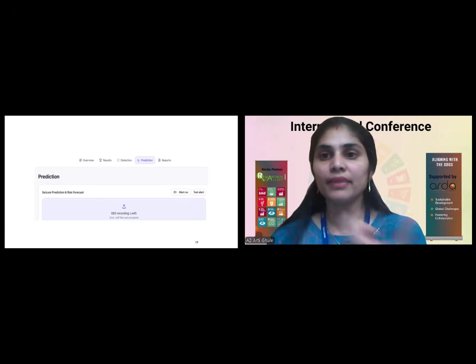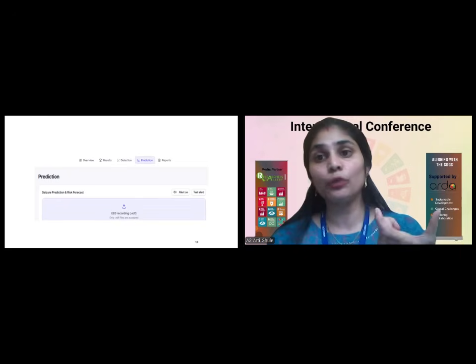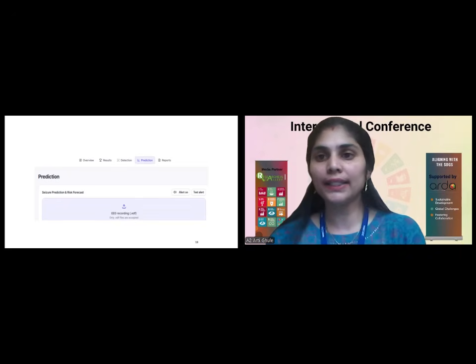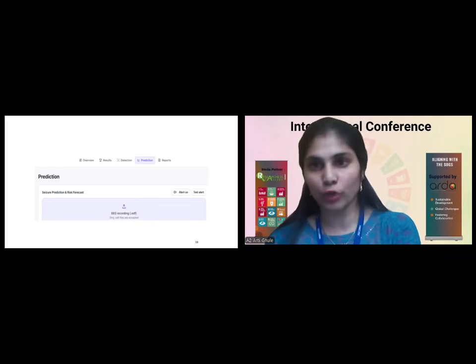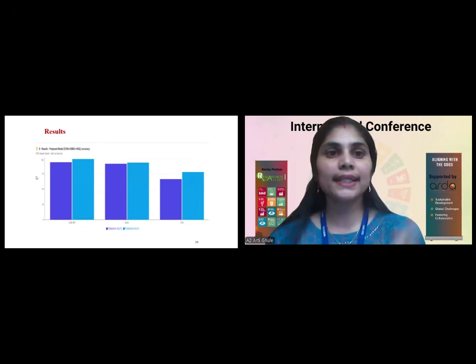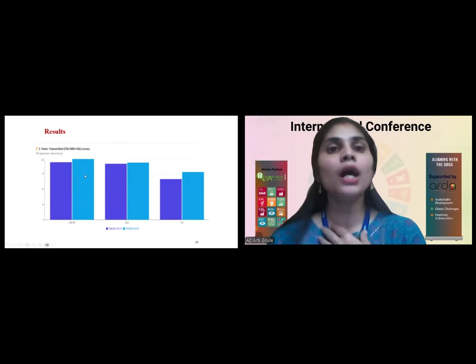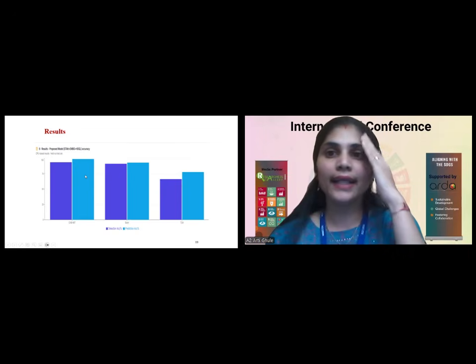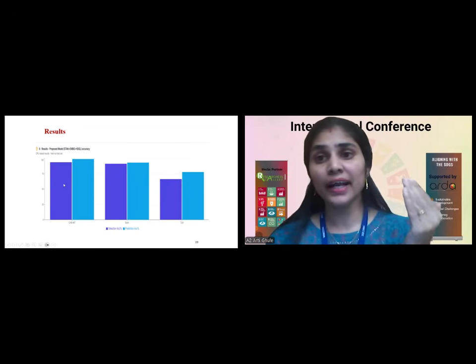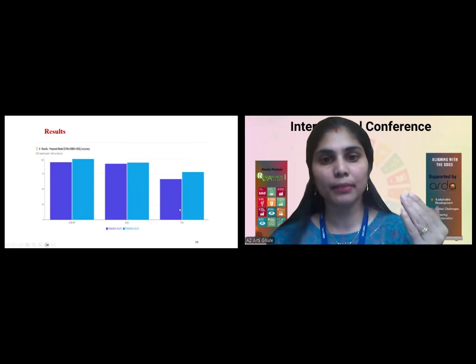For prediction, I have given a 30-minute window before the onset of the seizure. It will give me the alarm, which will help the clinician or the caregiver to pay attention or to look toward the patient, as there may be a possibility of a seizure. So this is the result I have received for the detection, and this is for the prediction. I have received these results on the CHB MIT database, on Bonn University, and on the TUH dataset.